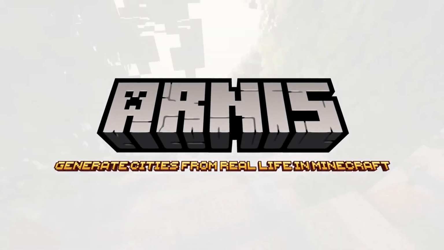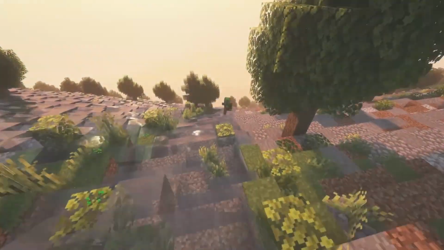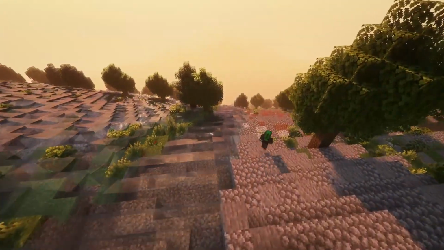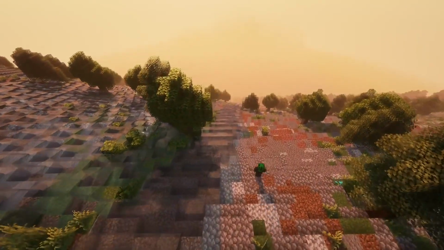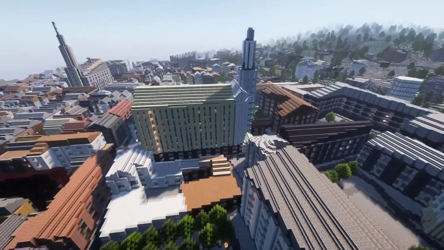Hi there! All Minecraft worlds shown in this video were generated using Arnes. This video is a quick guide on how to use it.